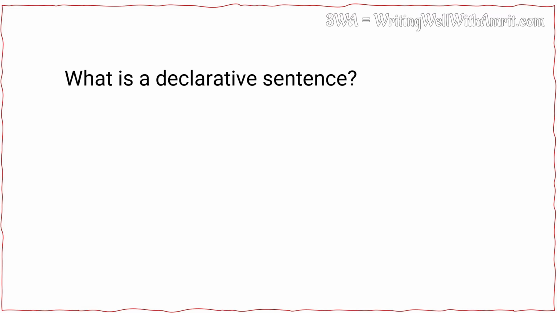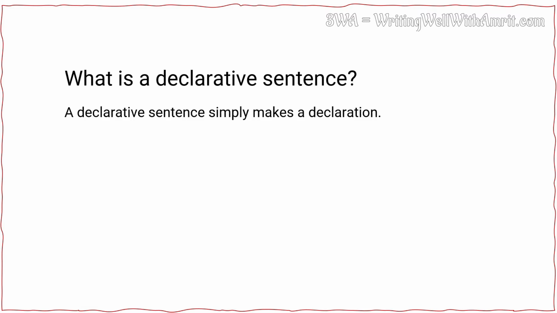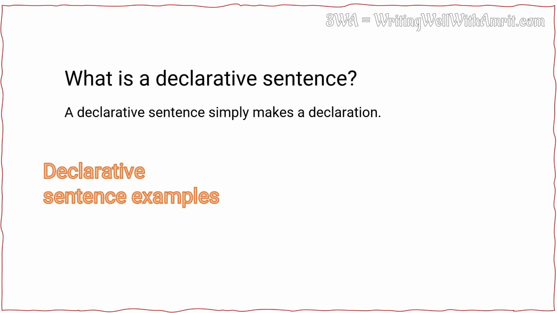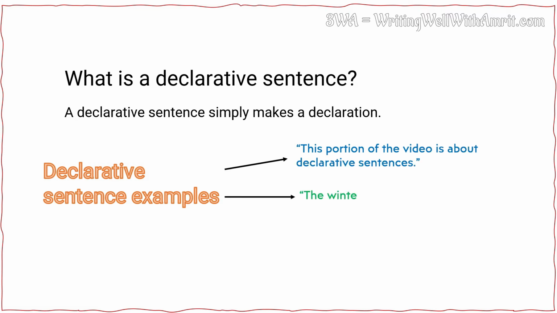What is a declarative sentence? A declarative sentence simply makes a declaration. For example, this portion of the video is about declarative sentences. Another example, the winter is coming. One more example, the road to success can be quite long. These are just facts or statements. Declarative sentences usually paint a picture of something or tell you about an event that is about to happen.